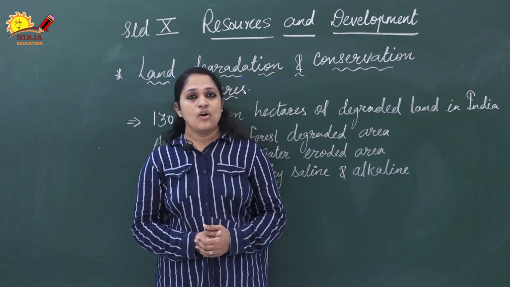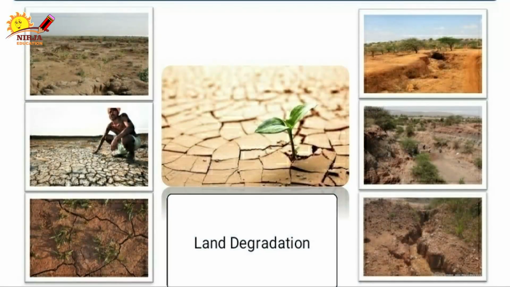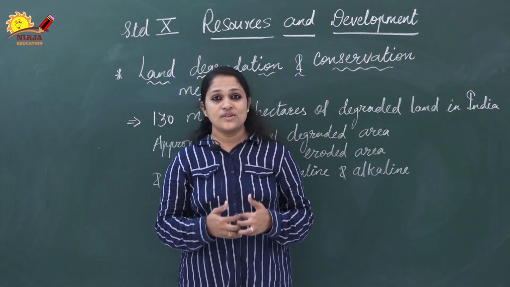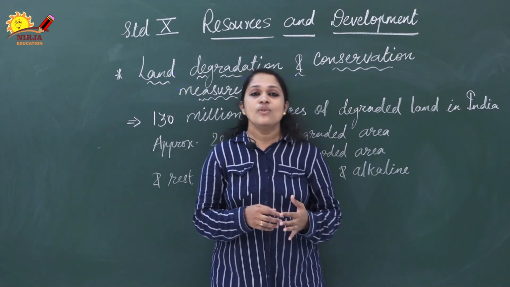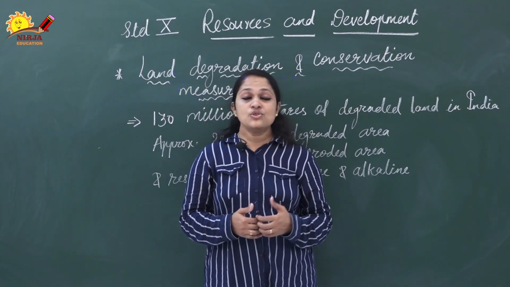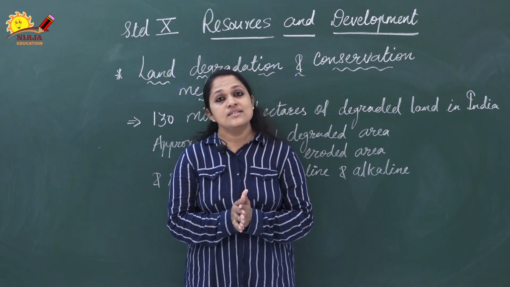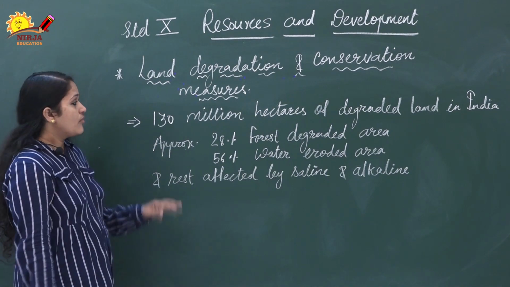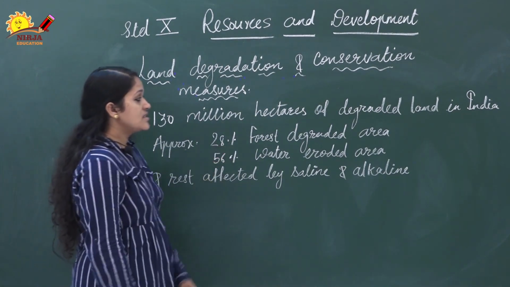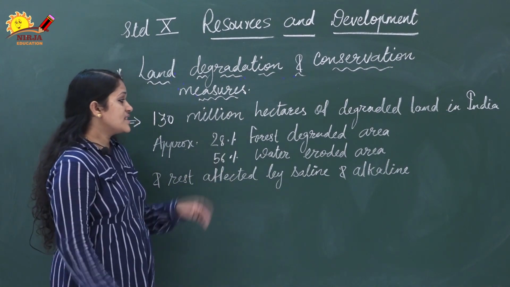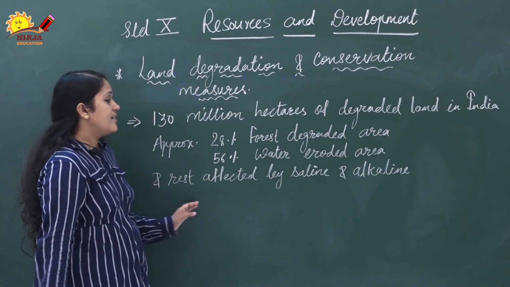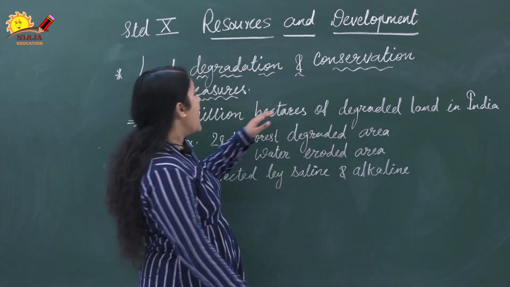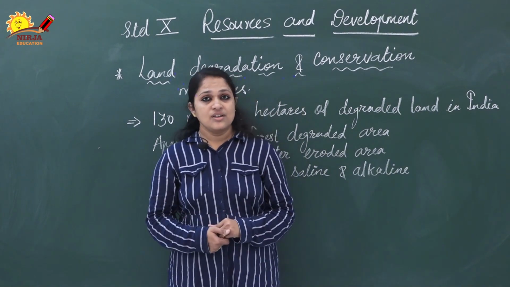Now we will discuss the topic of land degradation and conservation measures. 95% of the things we obtain, like food, shelter and clothing, we get from land only. But due to human activities, land degradation occurs. There are 130 million hectares of degraded land in India. Of the 130 million, 28% is degraded due to forest loss, 56% is water eroded area and the rest is affected by saline and alkaline soil. So the total is 130 million hectares of degraded land in our country.